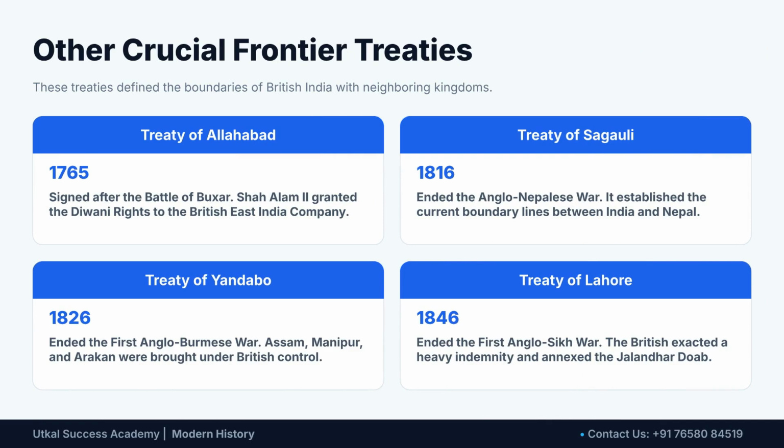The Treaty of Allahabad in 1765 granted Diwani rights to the British. The Treaty of Sagauli, 1816, established boundaries with Nepal, while the treaties of Yandabo, 1826, and Lahore, 1846, solidified control over Assam and parts of Punjab respectively.